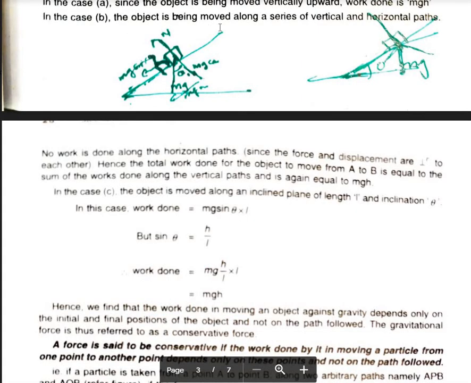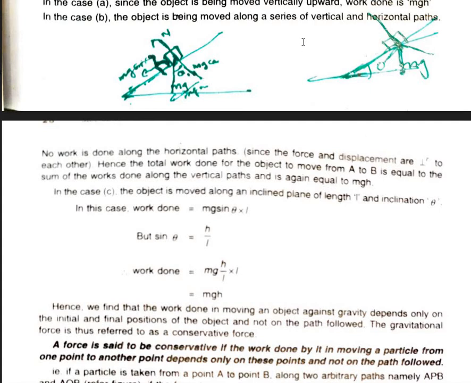So here the object is being moved along a series of vertical and horizontal paths. No work is done along the horizontal path, since the force and the displacement are perpendicular to each other. Hence the total work done for an object to move from A to B is equal to the sum of work done along the vertical path, and it is again equal to mgh.